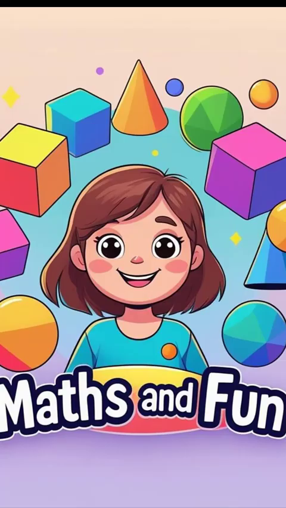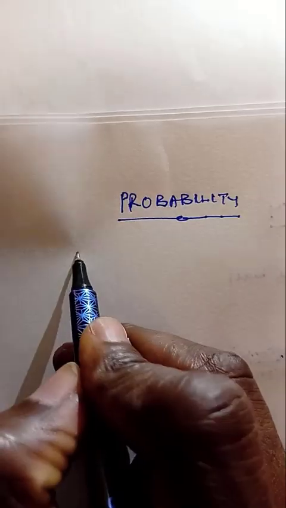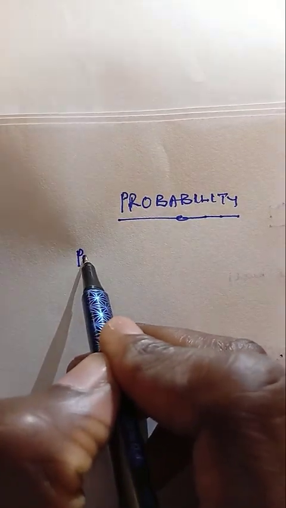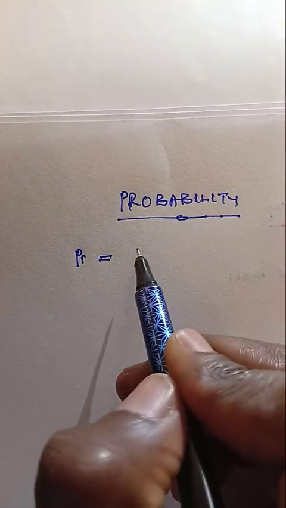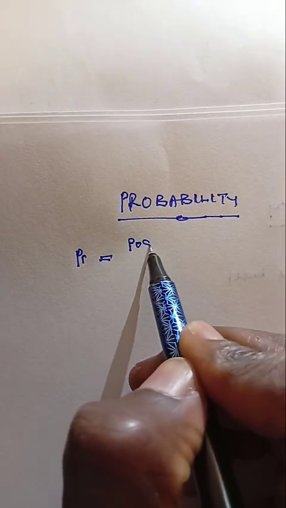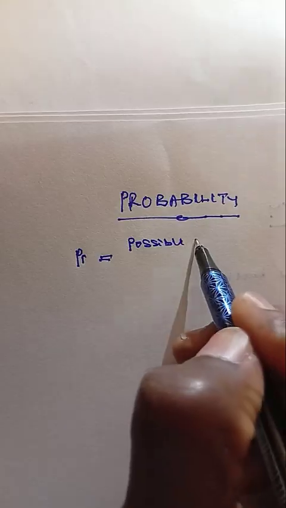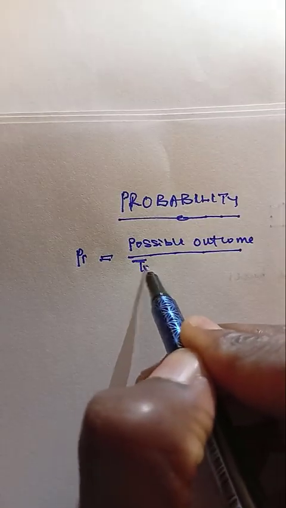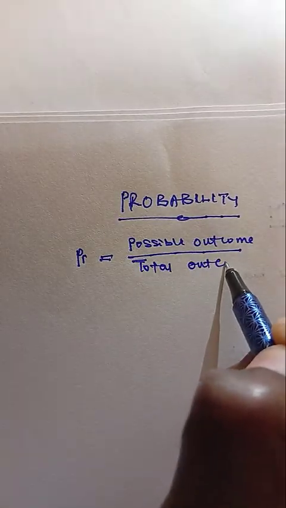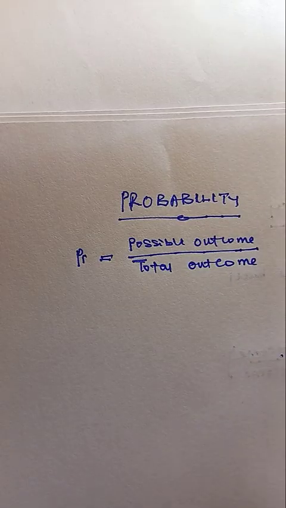Today we'll be treating another topic, probability. And the simplest explanation that I'm going to give to you about probability is the chance of something happening. So when we say probability, we're simply saying, okay, the chance of something happening. And what we are interested in is the possible outcomes all over total outcome. Don't worry, we'll stress this in a second.